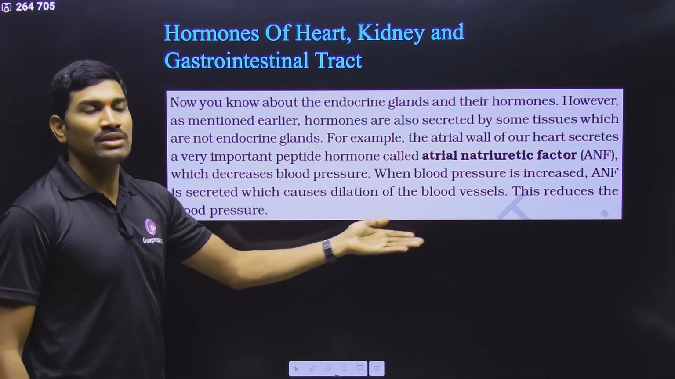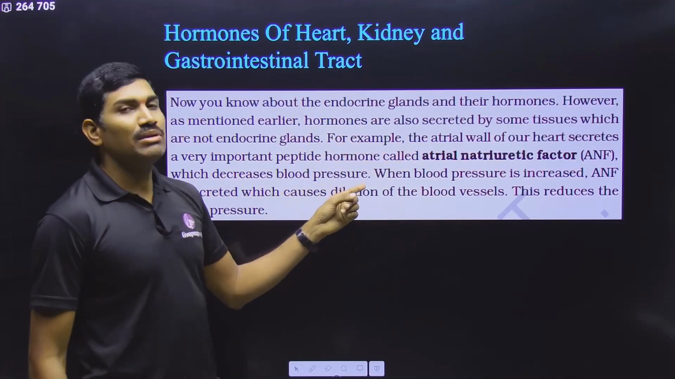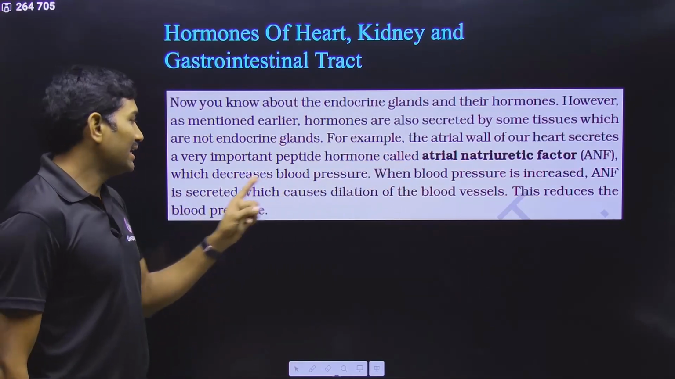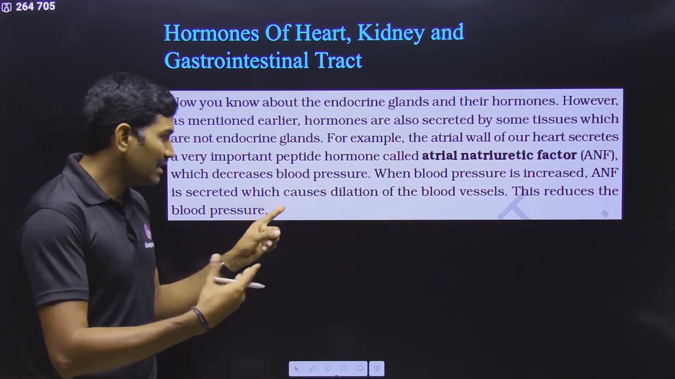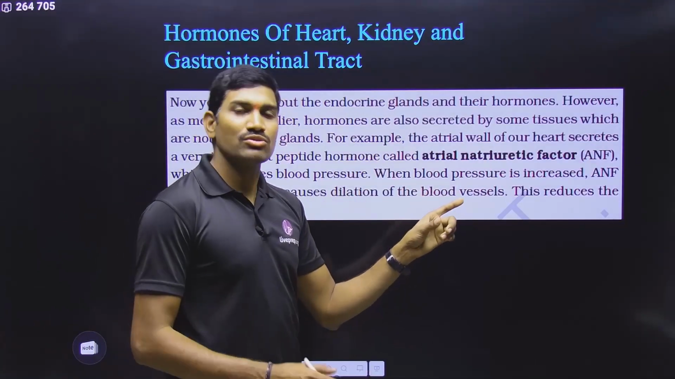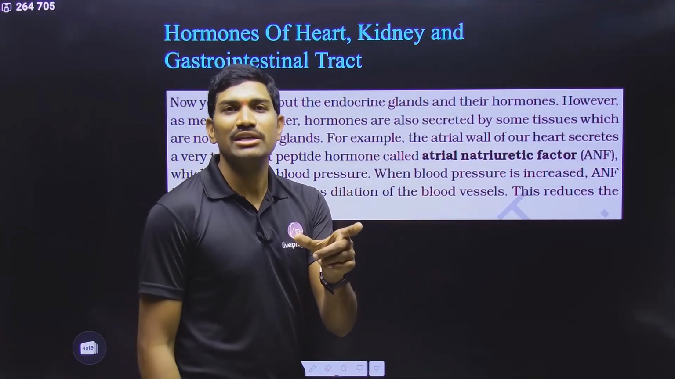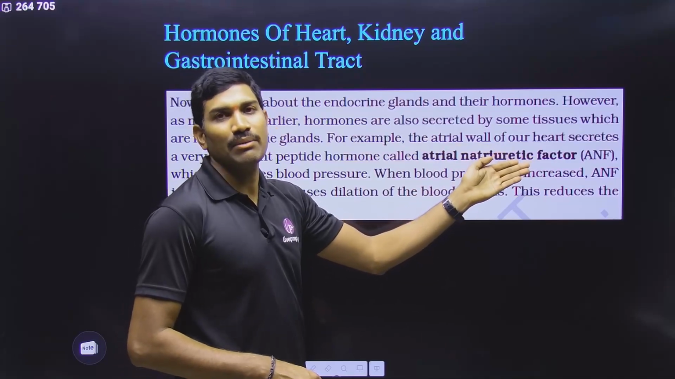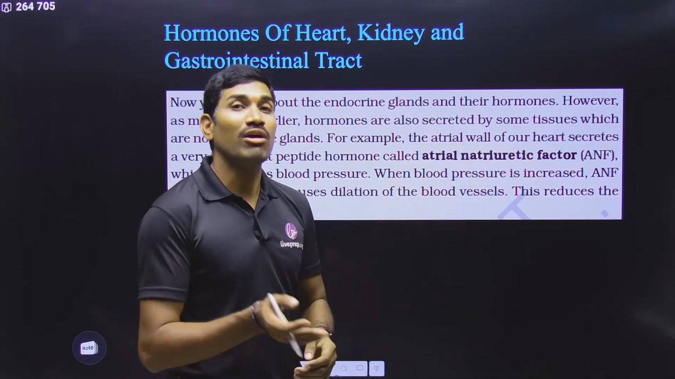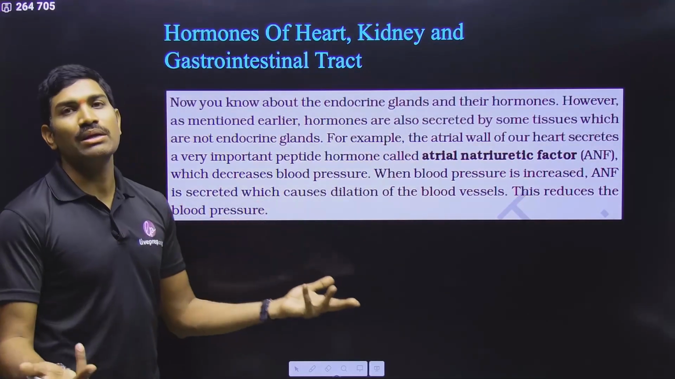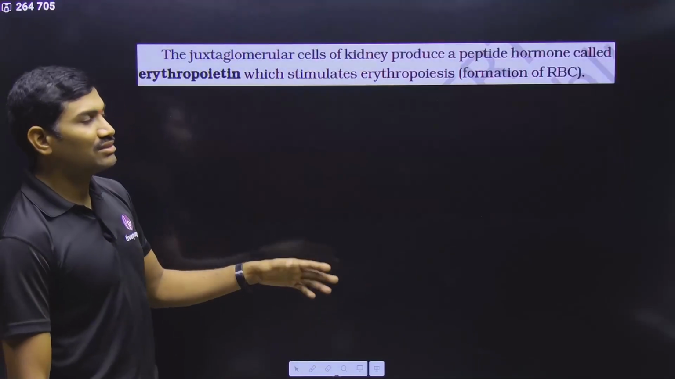That is a hormone. Yes or no? And which decreases the blood pressure. And when blood pressure is increased, then atrial natriuretic factor is secreted from the atria, and it causes the dilation of the blood vessels, so that blood pressure will be decreased. Not only this, loss of sodium and water will also happen, so that ultimately blood volume will be decreased, so that blood pressure will be decreased. And in this way it decreases the blood pressure. That's it. Already we studied this one.